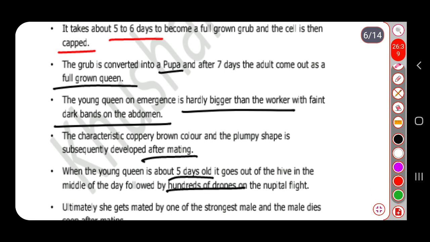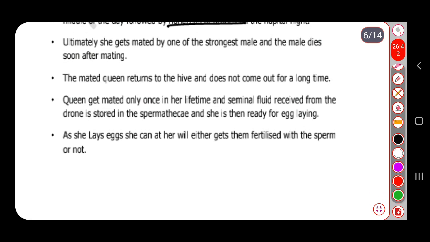So ultimately she gets mated by one of the strongest males, and the male dies soon after mating. Out of the 100 males, only one strong male will successfully reach the height of the female. Only that male will mate with the female, and after mating very soon that male will die. Now the next thing: the mated queen returns to the hive and does not come out for a long time.